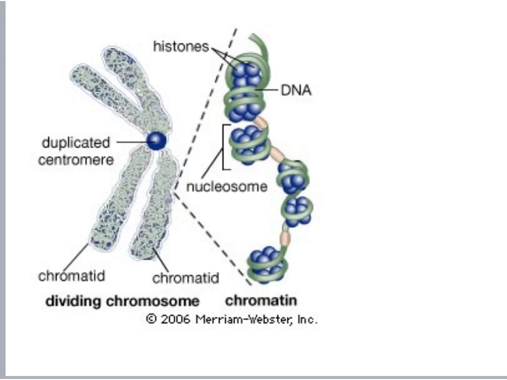Putting all that information together, you can see here in this diagram there is a duplicated chromosome on the left, built out of 2 chromatids. And if we zoom in closer, we can see the histone proteins with the wrapping of DNA forming a nucleosome. And the whole thing is built out of that material which is known as chromatin.